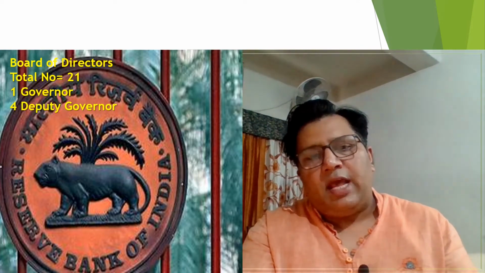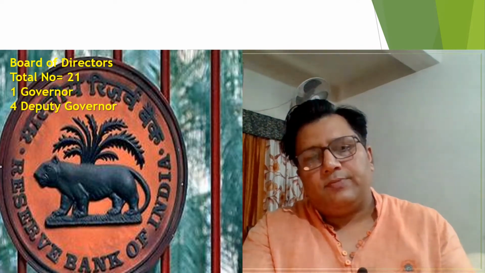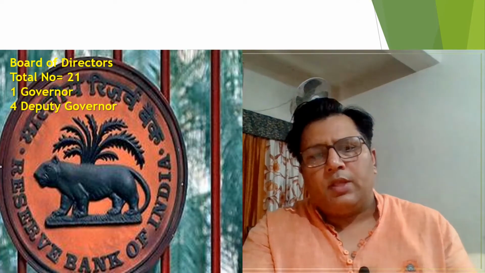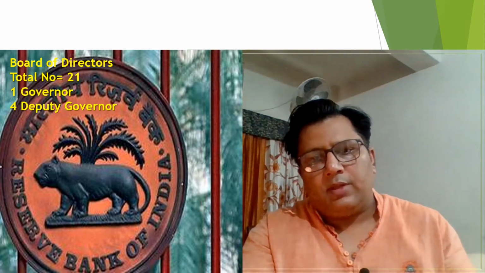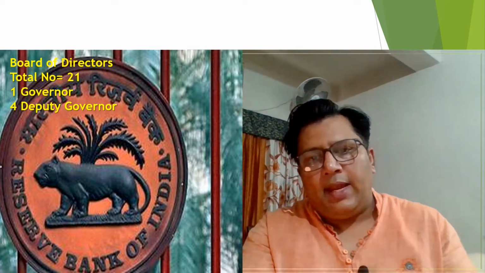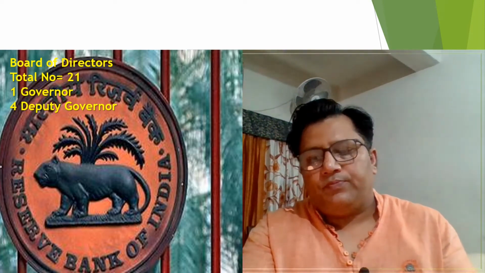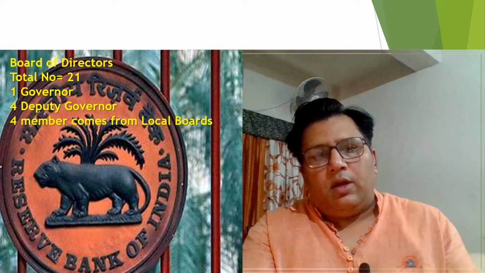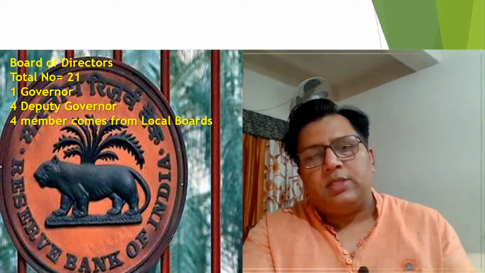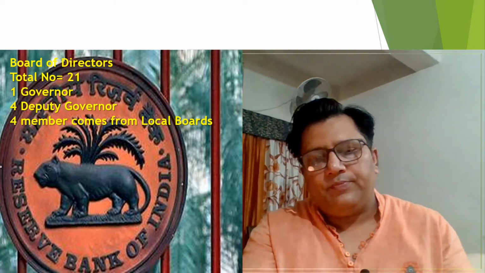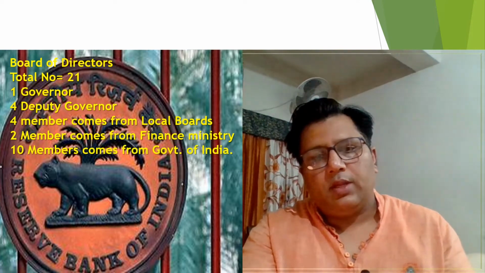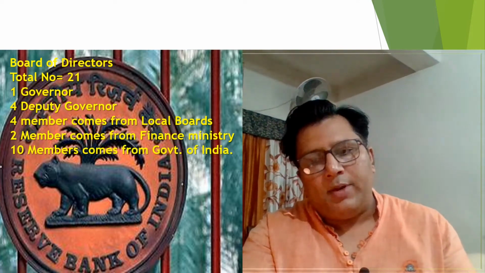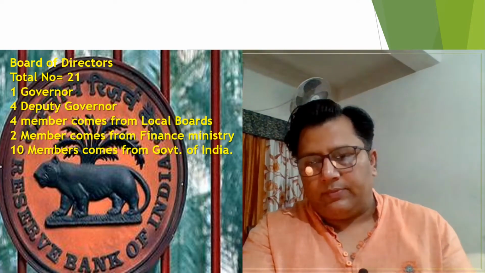In the RBI, we are having 4 deputy governors. Presently, the 4 deputy governors are M.K. Jain, M.D. Patra, B.P. Kanungo, and Rajeshwar Rao. In the board of directors, the 4 members come from the local boards, that is Bombay, Calcutta, Madras, and Delhi. 2 members come from the finance ministry. 10 members come from the government of India. So the total becomes 21.